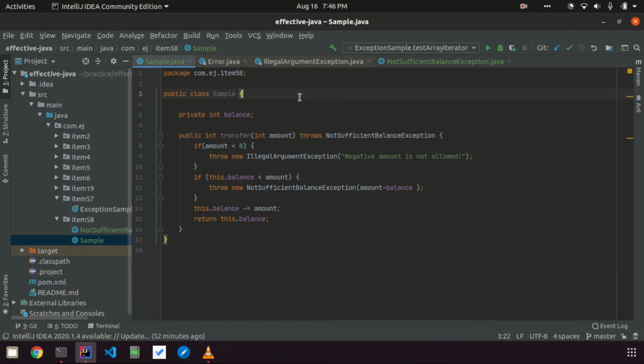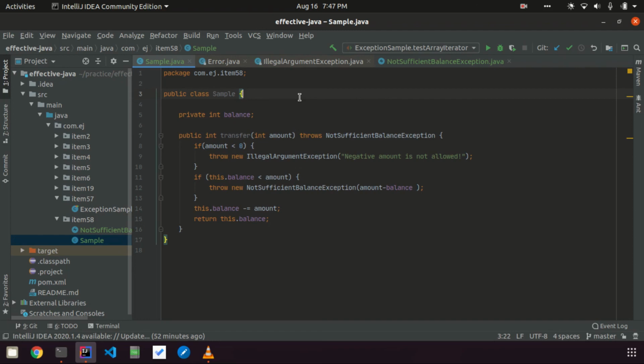It is not a clear cut way that we can distinguish in some of the cases whether this is checked or unchecked. In a few cases we have to take a very conscious decision. If you think that we can recover from that condition, then it should be a checked exception.